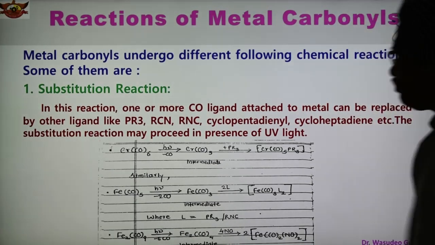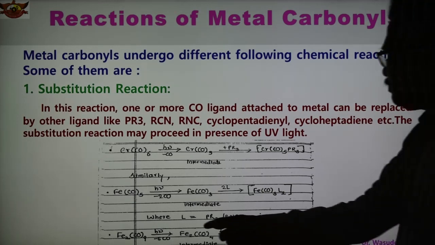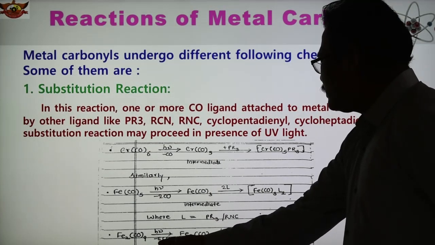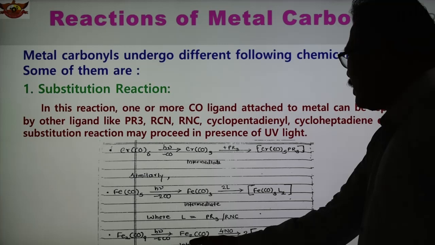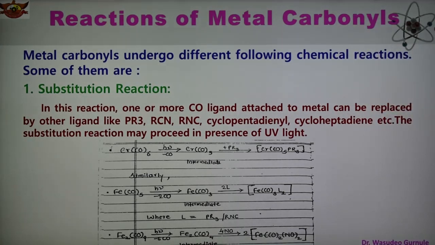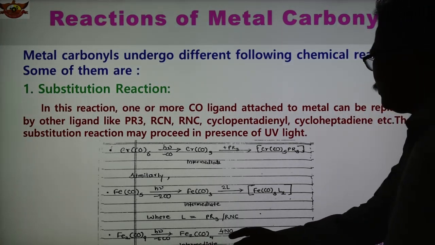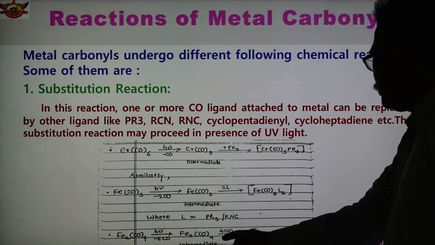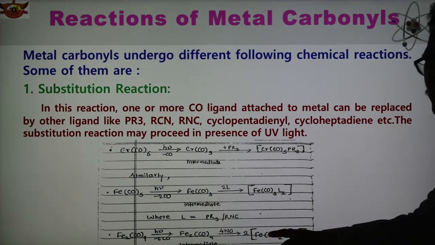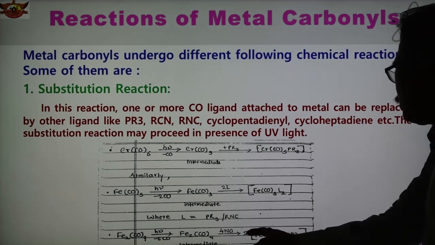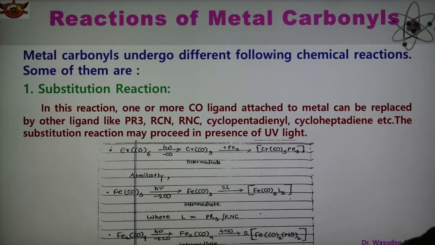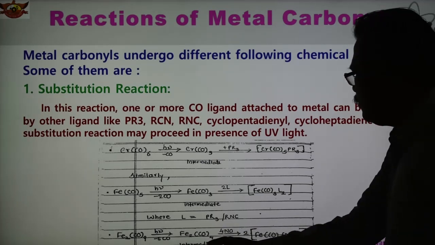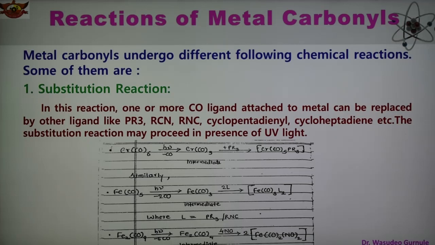Another reaction is given here, Fe2(CO)9. In the presence of UV light there is a removal of 5 CO molecules and we obtain Fe2(CO)4. Now addition of 4 NO as a ligand, nitrosyl, we get Fe2(CO)4(NO)4, because CO are 4 and NO are 4, so twice. So in this way we obtain the product by the substitution reaction.